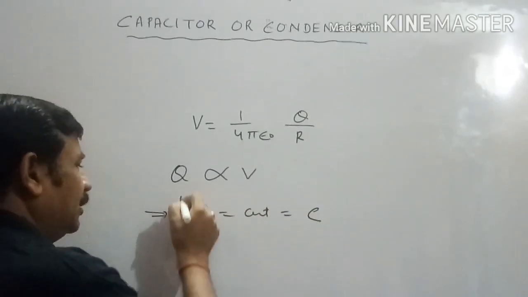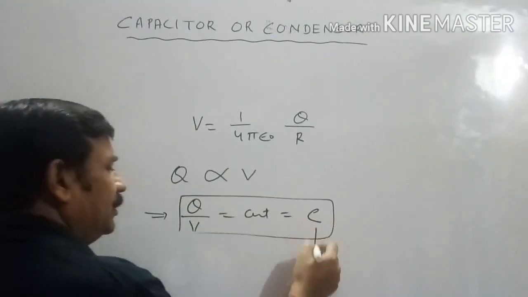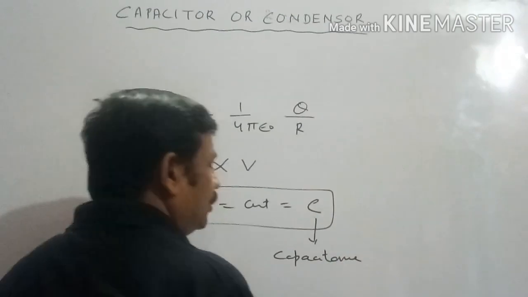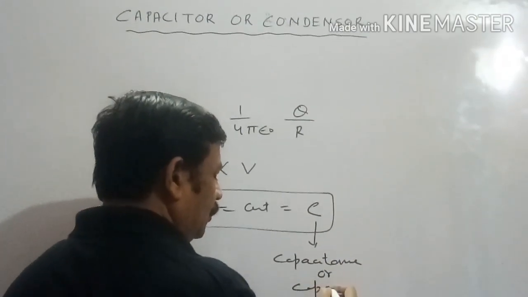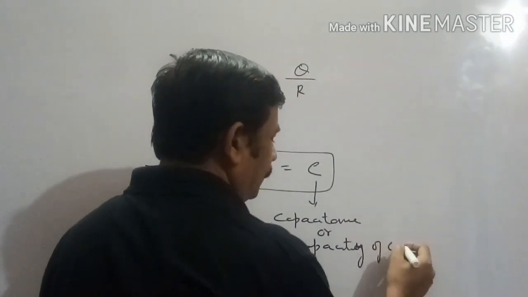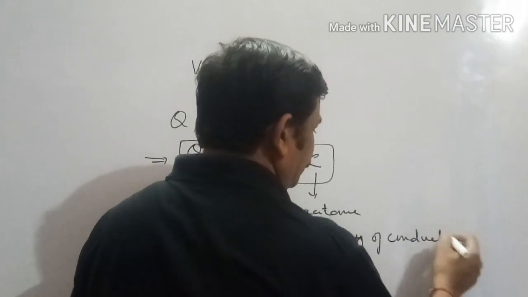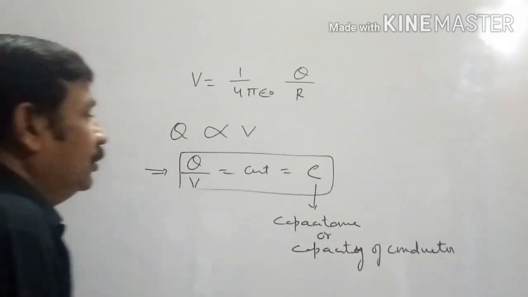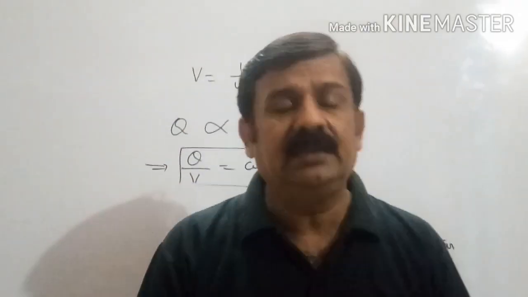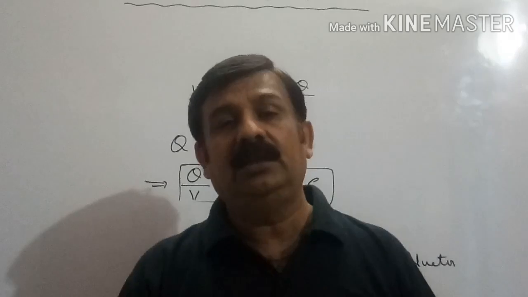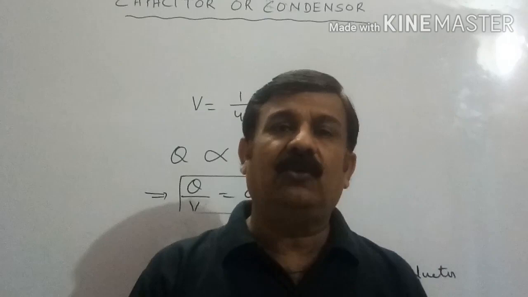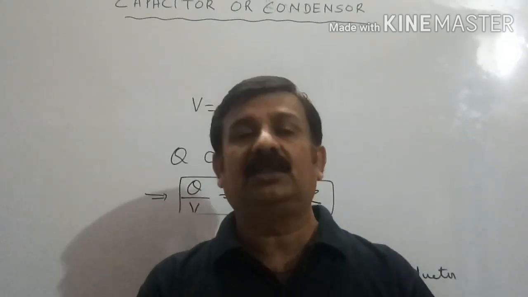This constant is represented by capital C. This C is called capacitance or capacity of conductor. Generally, capacitance or capacity of conductor defines the ability of the body, how much it can be charged, or how much charge it can acquire.